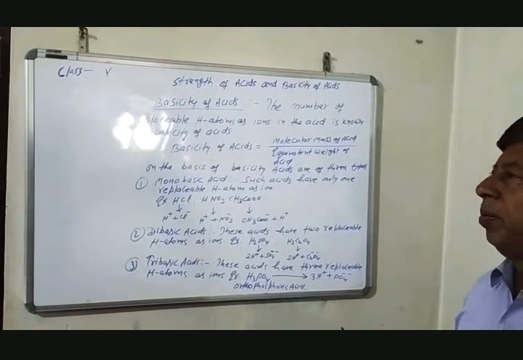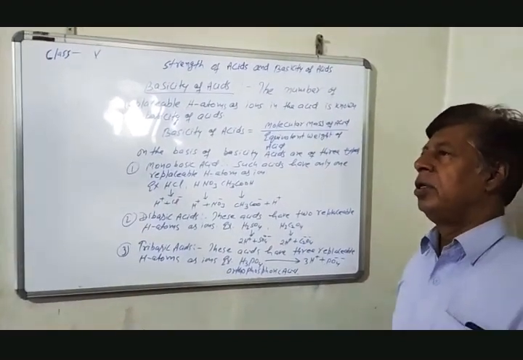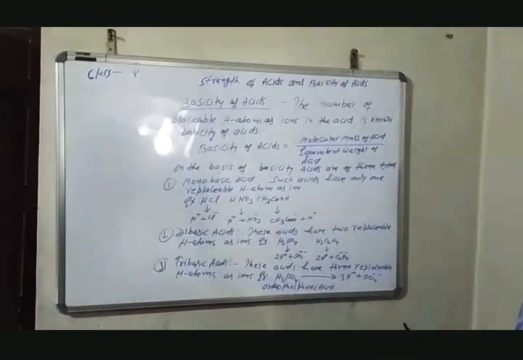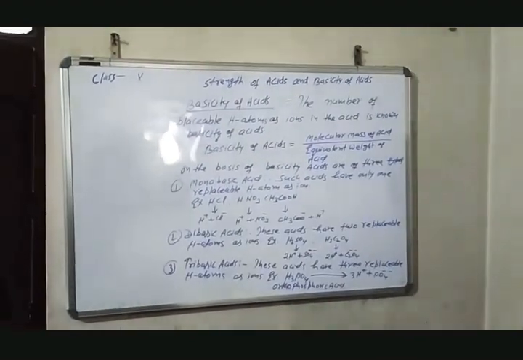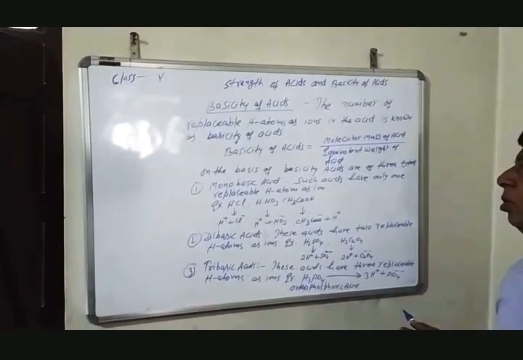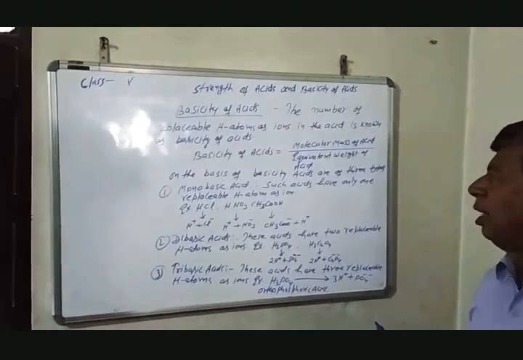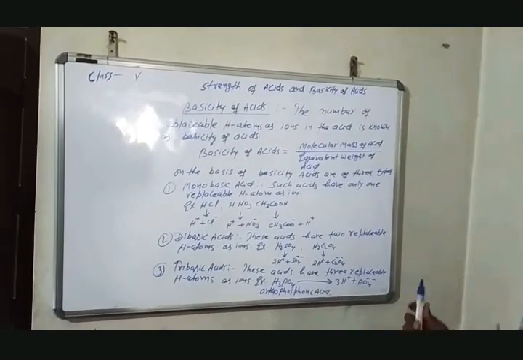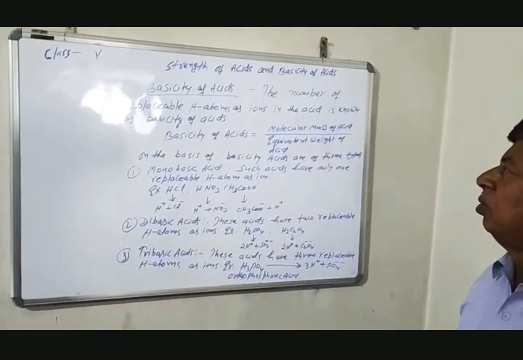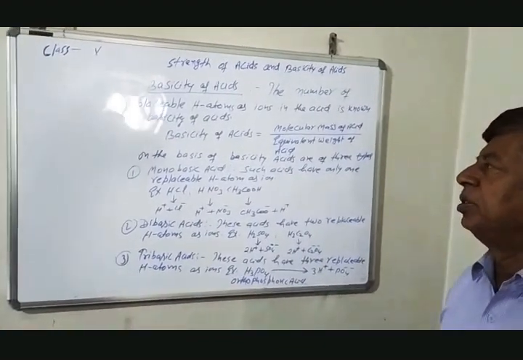From this formula, we can calculate the basicity as 98 divided by 49, equal to 2. In a similar way, we can calculate the equivalent weight of acid: equivalent weight is equal to molecular mass of the acid divided by basicity of acid.